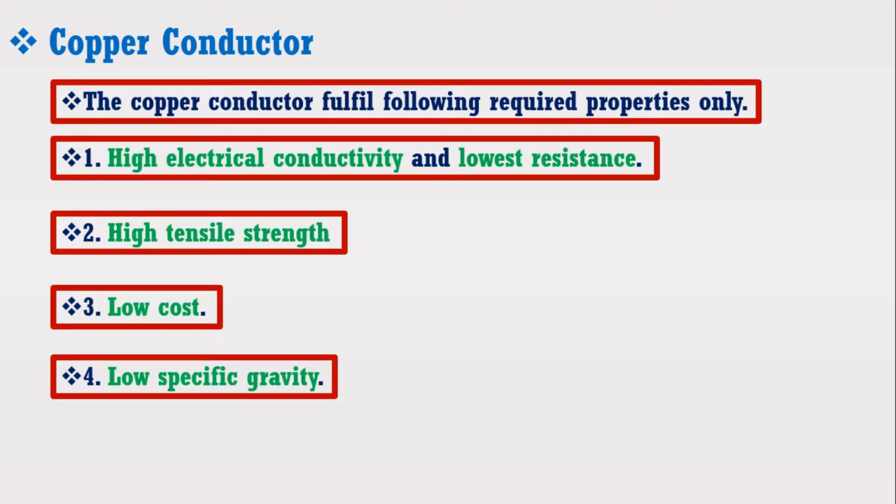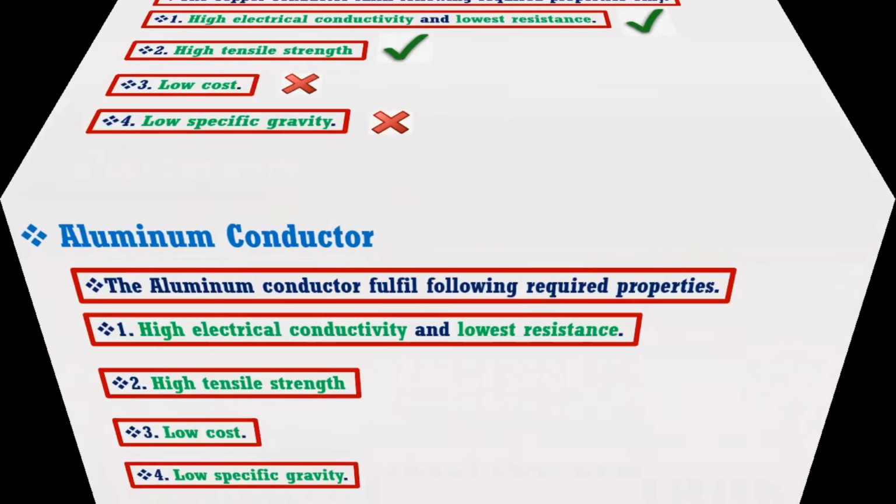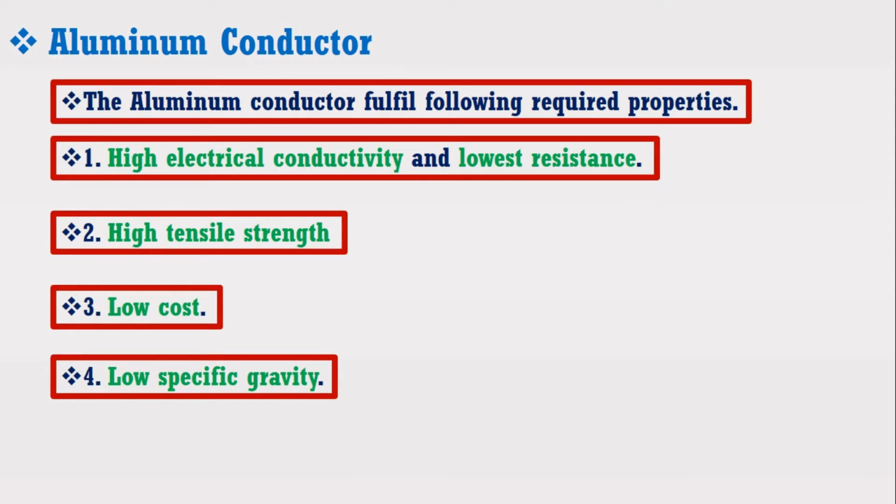In the previous lecture, we discussed that copper succeeded to fulfill the first 2 properties and failed to fulfill the third and fourth property. On the other hand, aluminium succeeded to fulfill the third and fourth property of low cost and low specific gravity, but failed to fulfill the requirement of high conductivity and high tensile strength.